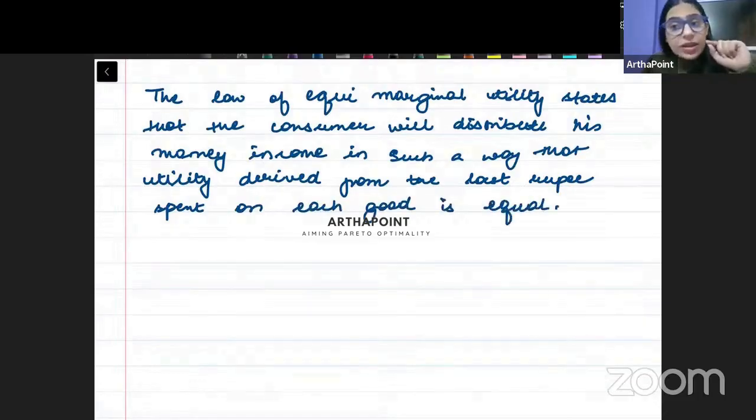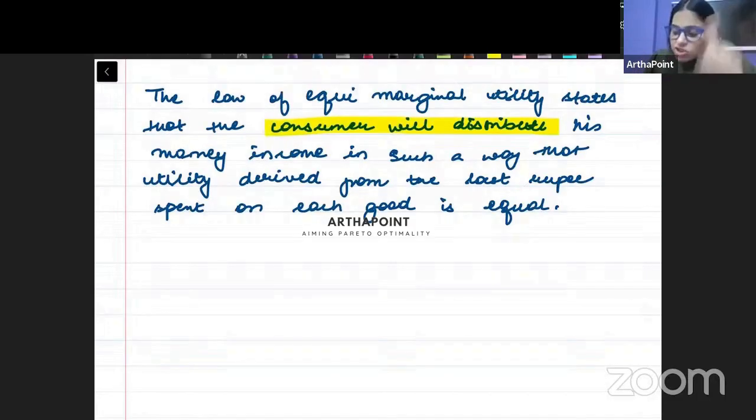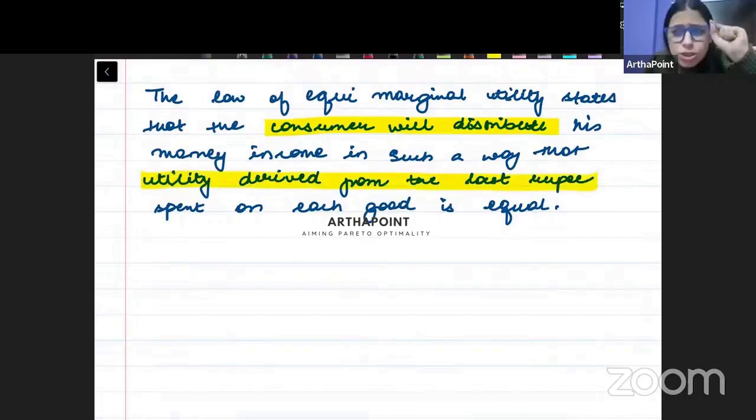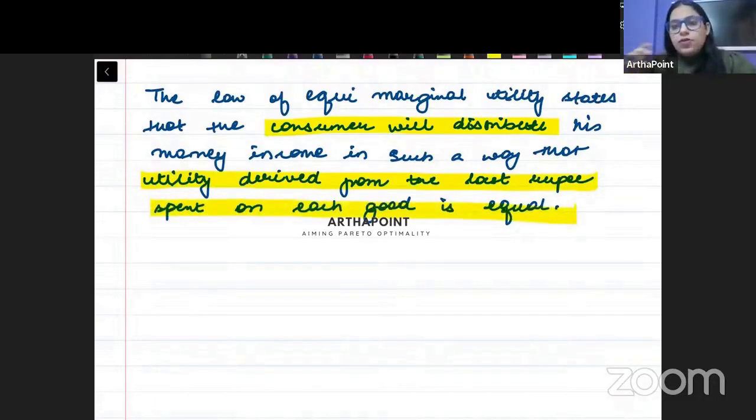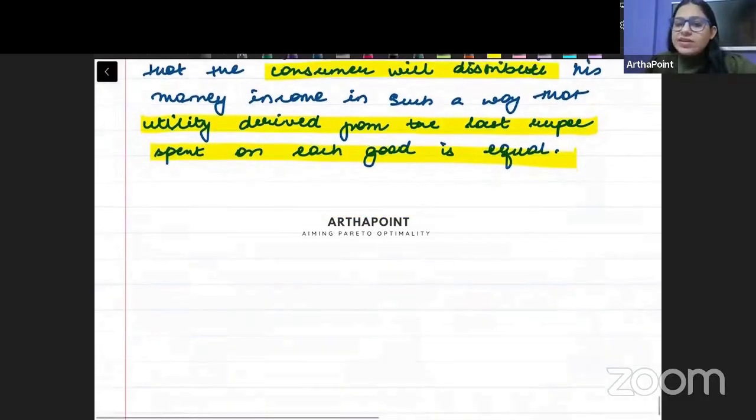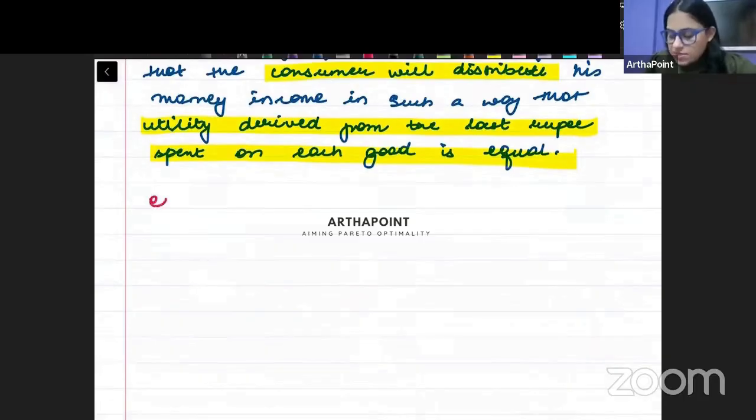वो जो आखिरी रुपया है, उससे जो आपको utility मिलती है, देखो ध्यान से समझना बच्चे, what are we saying? The law of equi-marginal utility states that the consumer will distribute his income. वो अपना पैसा इस तरीके से distribute करेगा such that the utility derived from that last rupee will be equal from each good. How can we write this mathematically? कैसे लिखते हैं हम मैथ्स में इसको बच्चे?